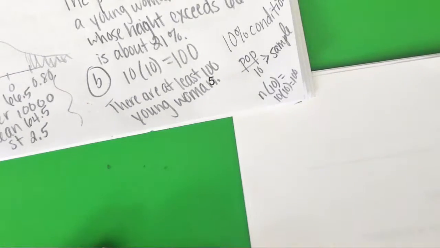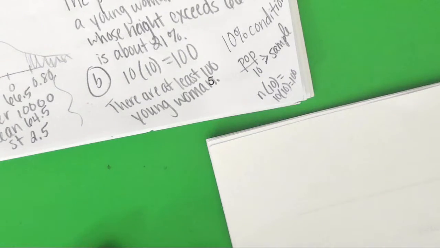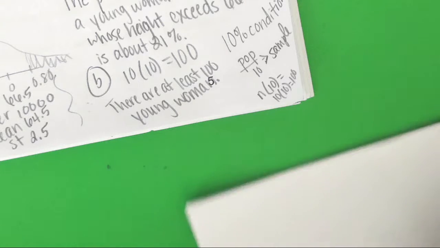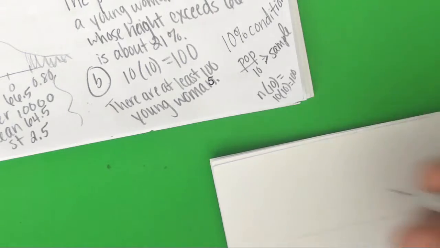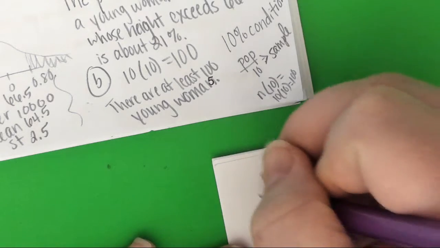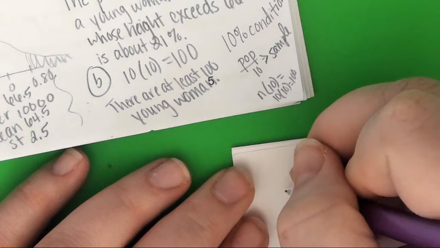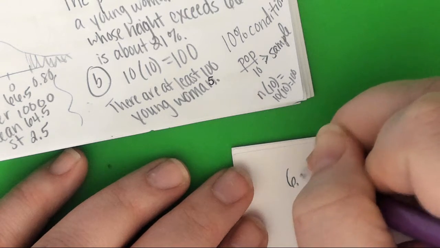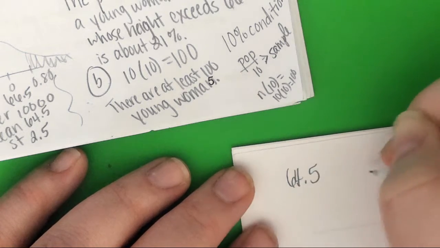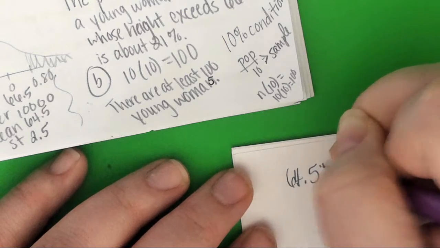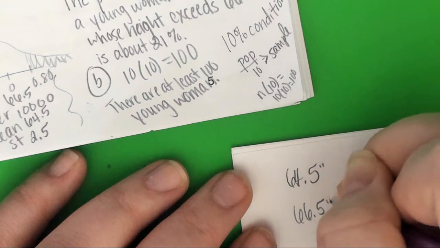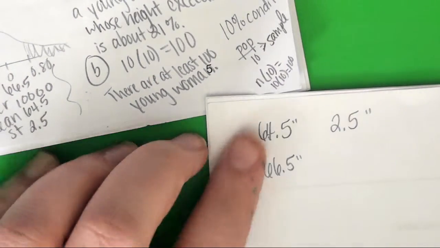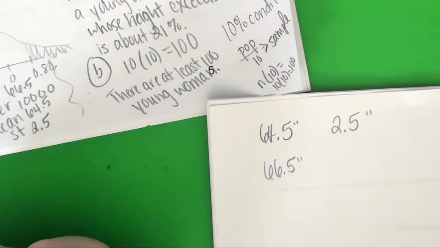Okay, so I left that up there. So we had 10 women in our sample. We still have that 64.5. The last problem we didn't actually calculate this. So we know the 64.5. We know the 2.5. And just like the problem before, we've still got that 66.5. Now, if only we were smart enough to put letters with each of these.